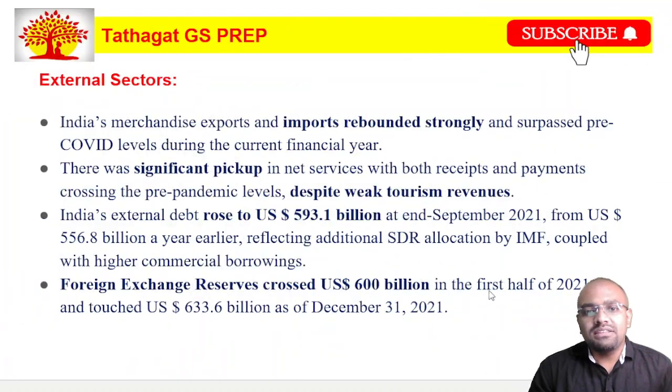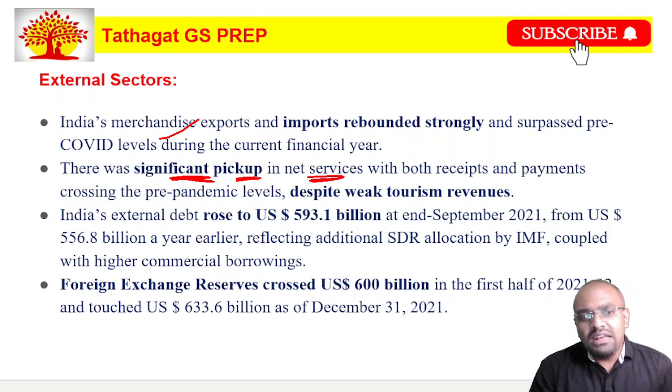The next slide talks about the external sector. Fine. So what is this external sector? The external sector talks about the income, imports and exports of the country, and also the foreign exchange reserves, etc. When we look at the external sector, Indian merchandise exports, that is goods exports and imports, rebounded strongly after the COVID levels. There was a significant pickup in net services, with both receipts and payments crossing the pre-pandemic levels. Usually, all these merchandise exports as well as service exports have shown a significant pickup after COVID-19.